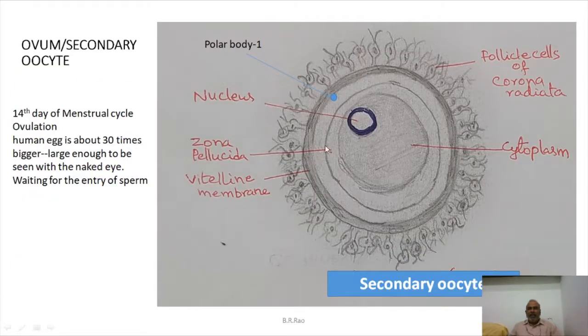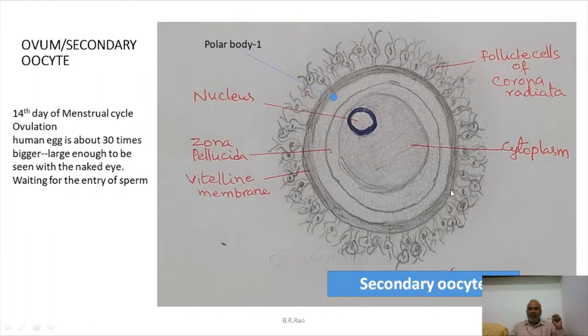Okay, and you just observe this is the ovum with one polar body. What does that mean? This is called secondary oocyte only. When there is one polar body, this is secondary oocyte only. It has not undergone fertilization. Sperm has not entered. On 14th day of menstrual cycle, ovulation occurs.